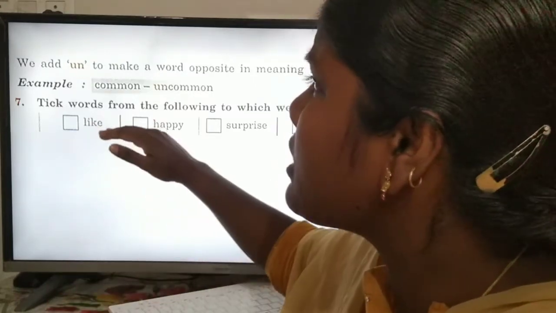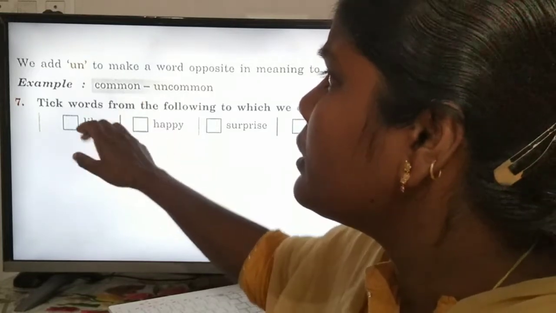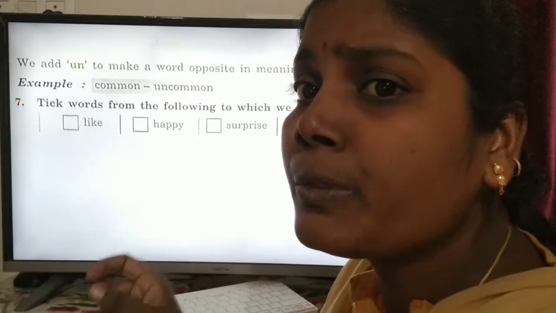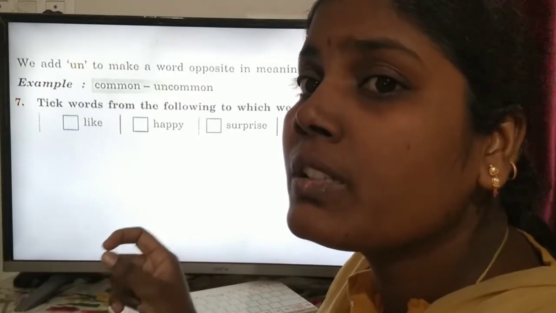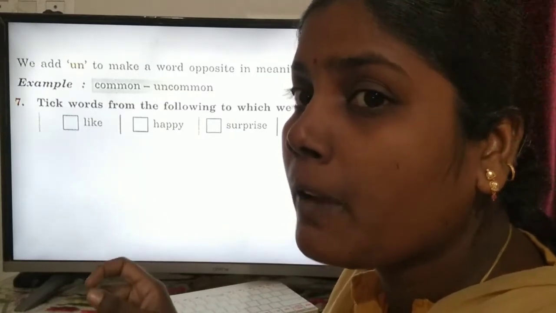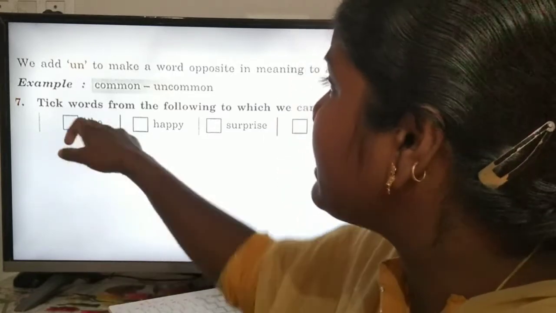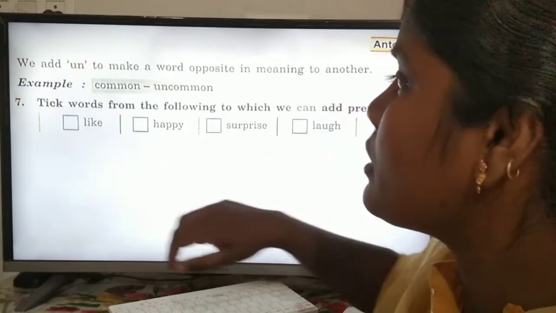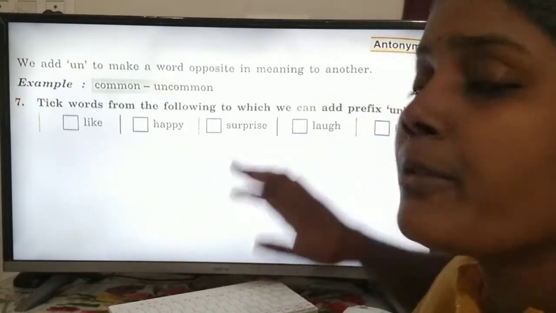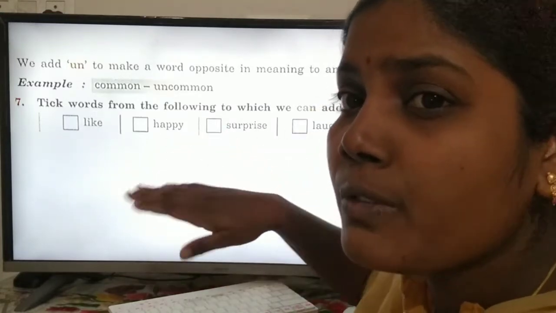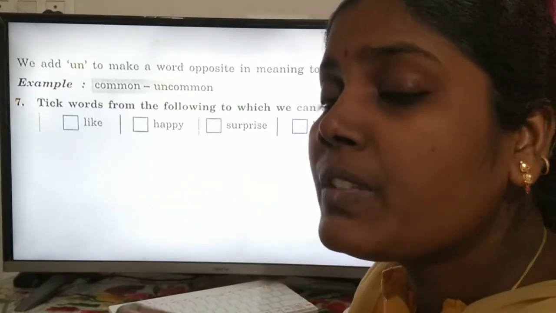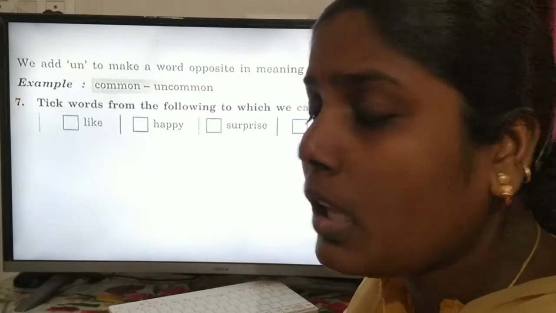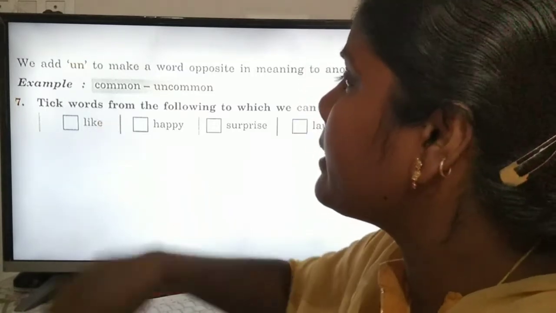Now we are going to add some words. Add the prefix. Which word is it suitable for? We have to find. Take words from the following to which we can add a prefix. Here they gave 5 words. In these 5 words we are going to choose in which word we can add the prefix, that means un.